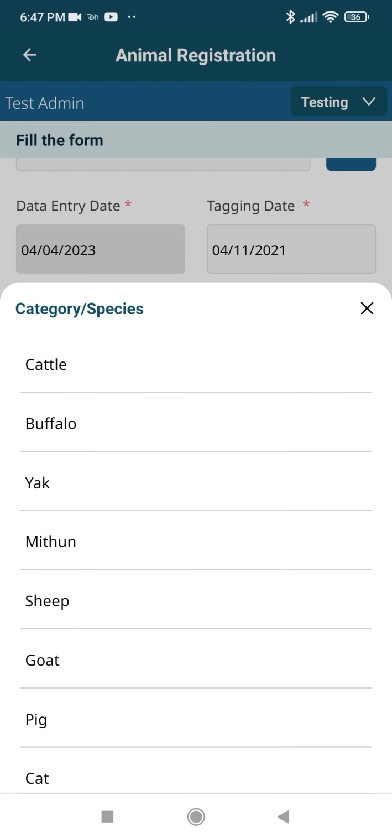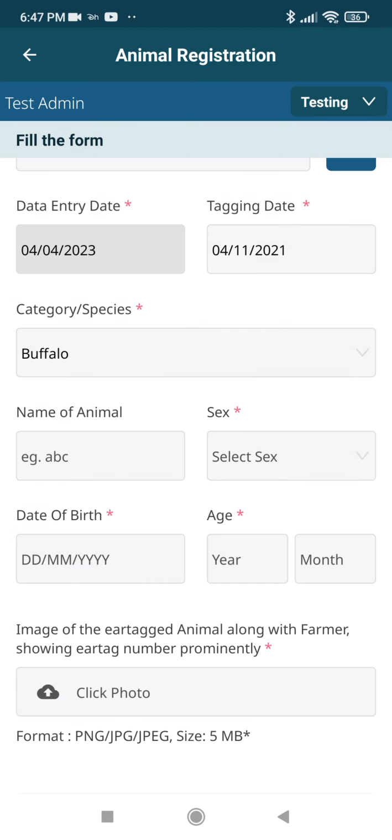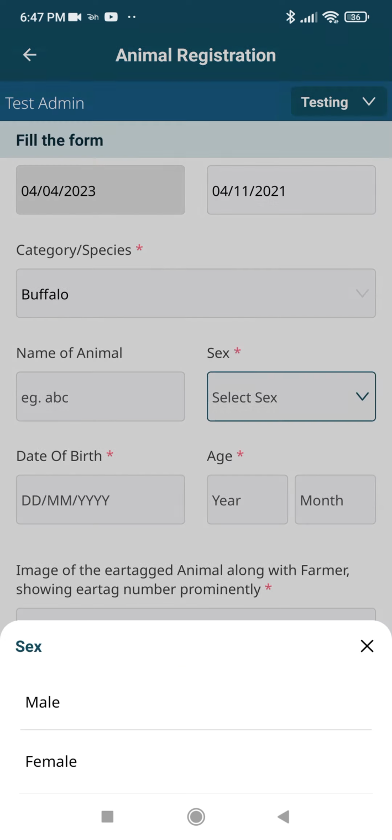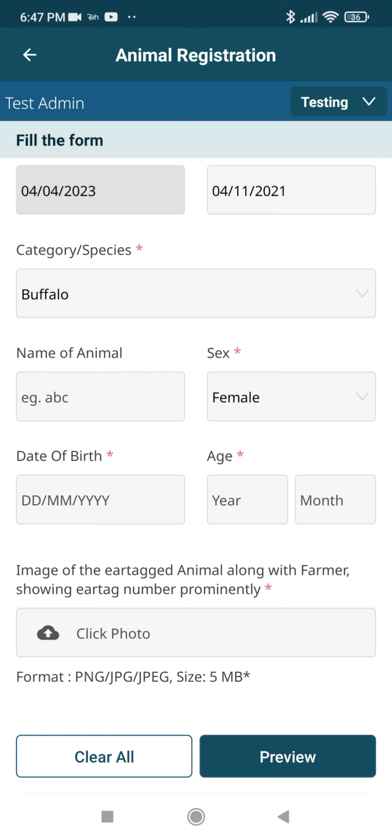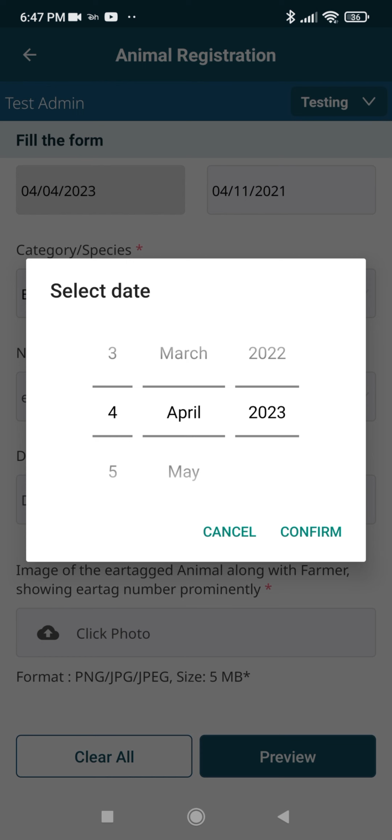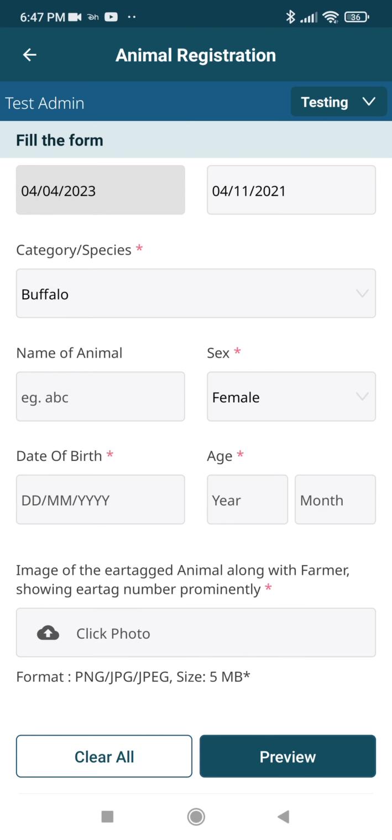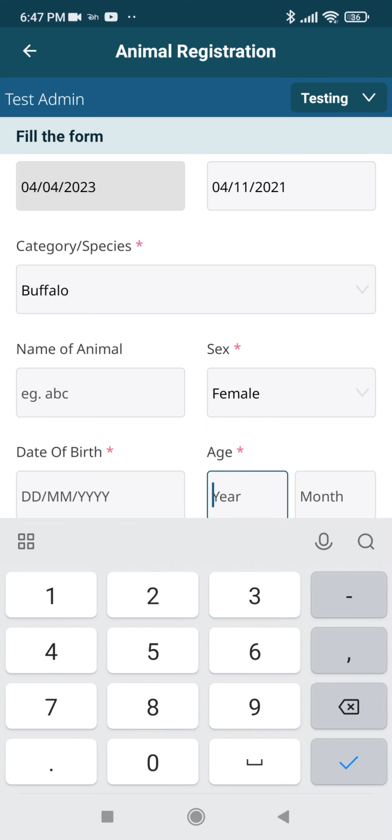Then you can choose the category or species, whether it is a cattle, buffalo, yak, sheep, goat, etc. You can also add the name of the animal, sex of the animal, what is the gender of the animal, date of birth, and age of the animal. If you know the age of the animal, like 1 month, 1 year, 2 months, you can add that and automatically the date of birth will be calculated. Or if you know the date of birth of the animal, you can add the date of birth and automatically the age will be calculated.